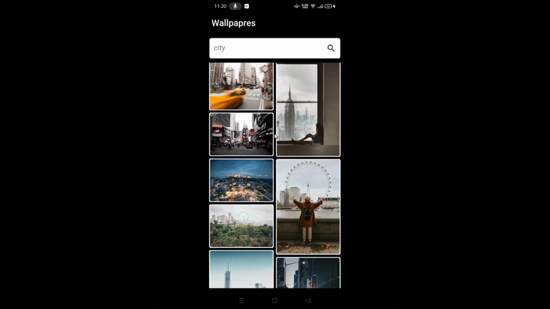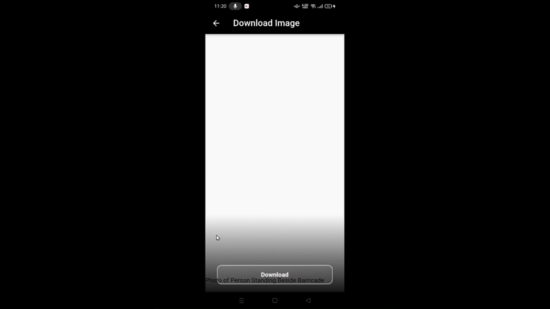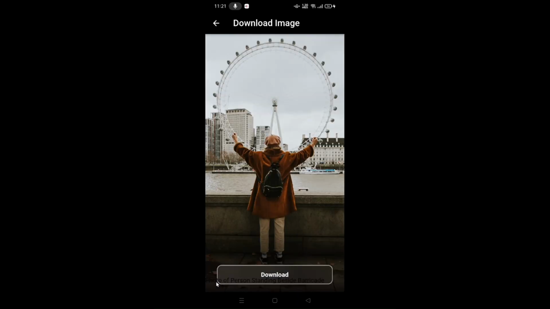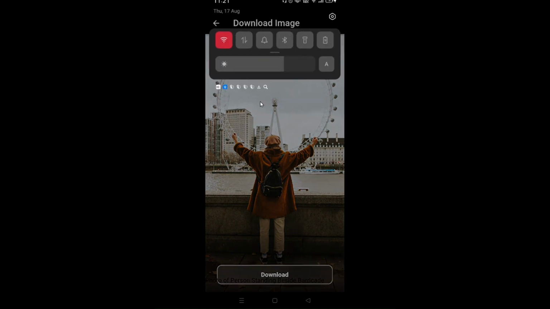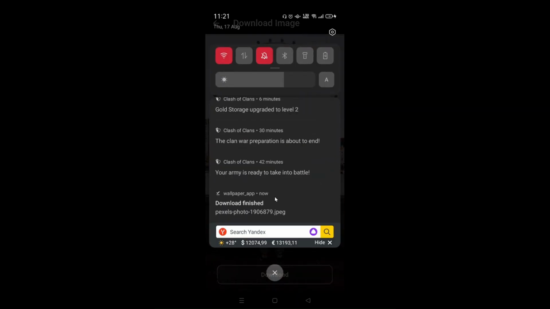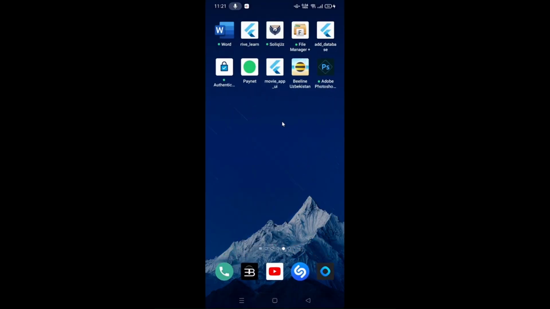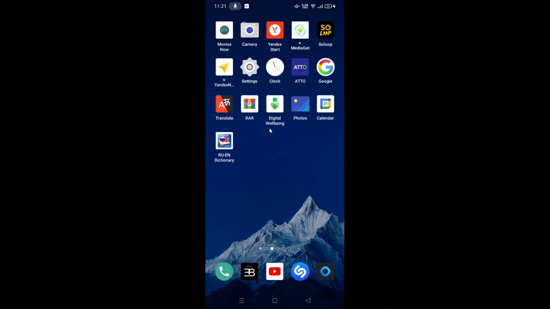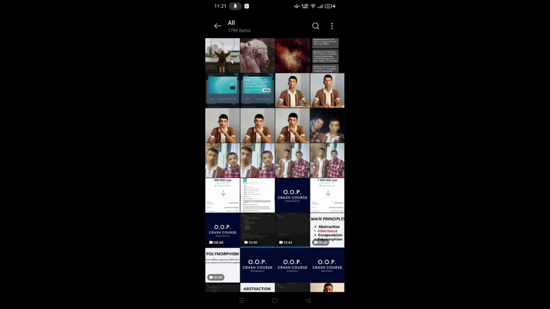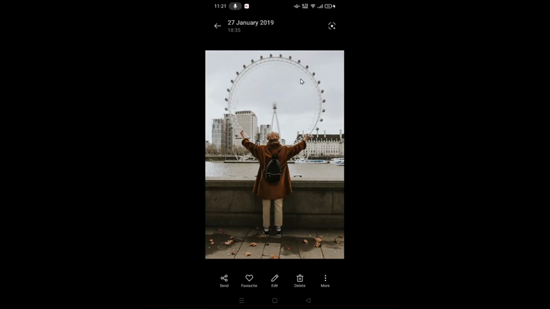Let's try to download maybe this one. There is a mistake. I should fix it. Well, let's download it. It shows up here. Here you are. This is the image.